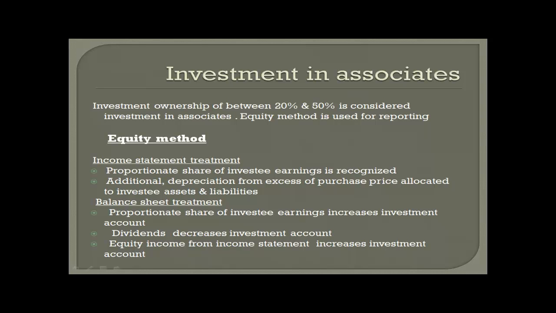So investment in associates becomes our next topic. Investment ownership of between 20 to 50% is usually considered influential. Influential investments are accounted for using the equity method. Under the equity method, the initial investment is recorded at cost and reported on the balance sheet as a